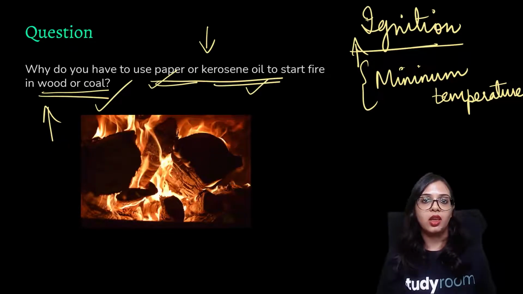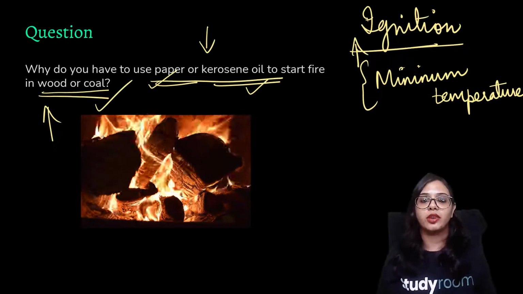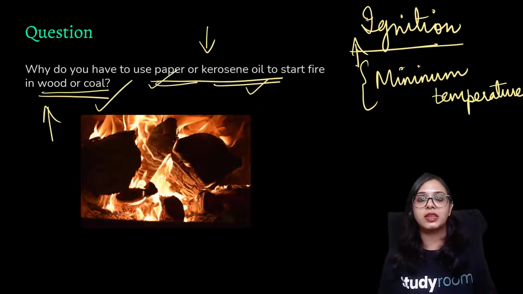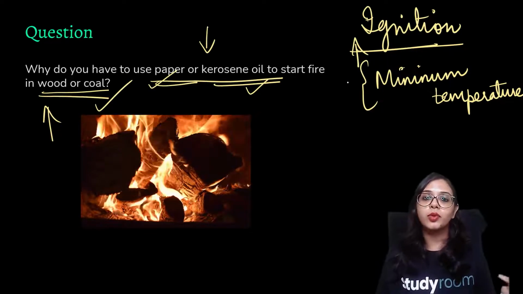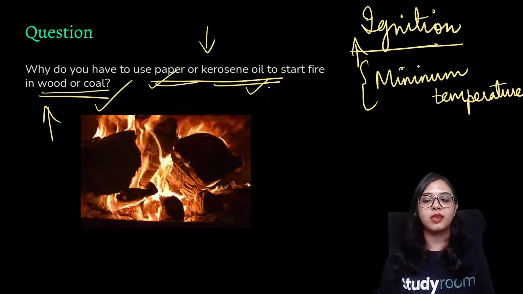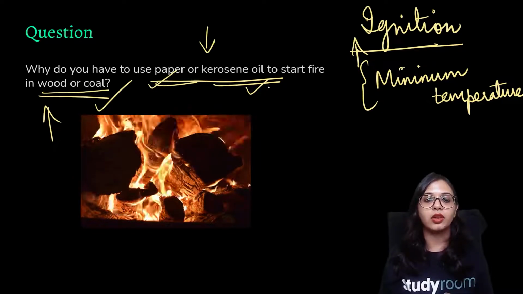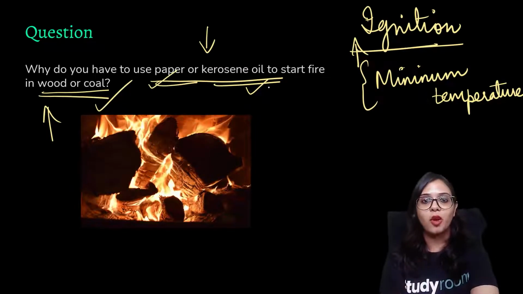After some time, when that wood or that coal gets hot enough that its ignition temperature is reached, it will start burning on its own. After that it would not even require this piece of paper or that source of burning kerosene oil. We will be discussing this concept later on in more clarity, but I hope you have gotten a gist of what I'm trying to say.